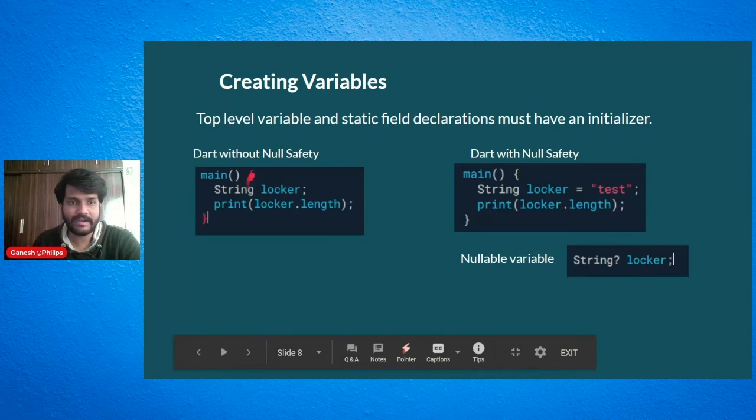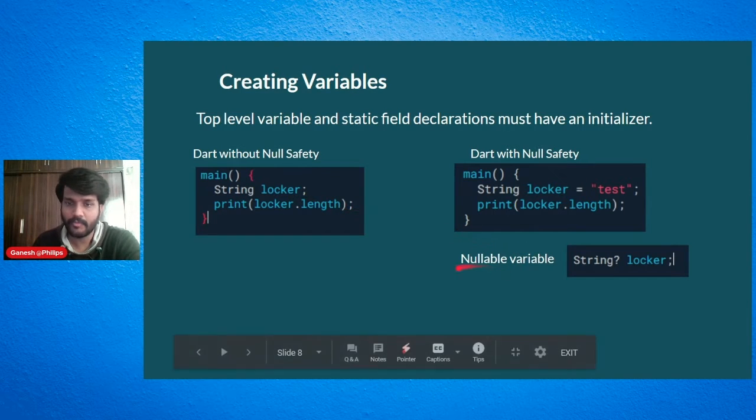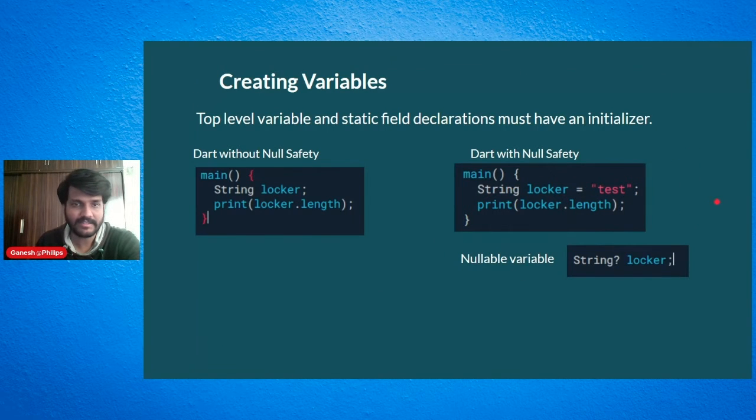What they did is split the data types into two types: a nullable type and a non-nullable type. If you create normally, like String locker, it is a non-nullable type. If you want a nullable variable, you have to create String with a question mark. This is just an example; you can add this question mark to any other data type, and it will become a nullable data type. There are a few drawbacks of this nullable data type: you cannot call a method directly like this. We'll come back to that in the next few slides.